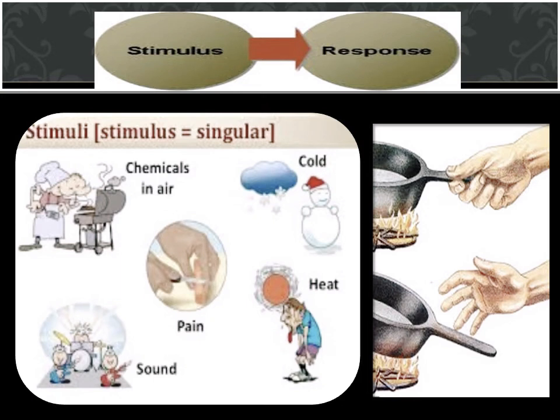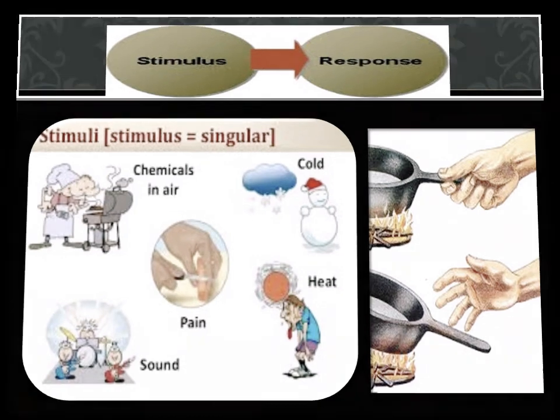So to show a response to a particular stimulus, it is not possible by one organ of our body. To show a particular response to a particular stimulus, all the organs of our body have to work together. In order to maintain homeostasis, it is necessary that all the organs of our body work together with coordination. This working of the organs with coordination is controlled by our